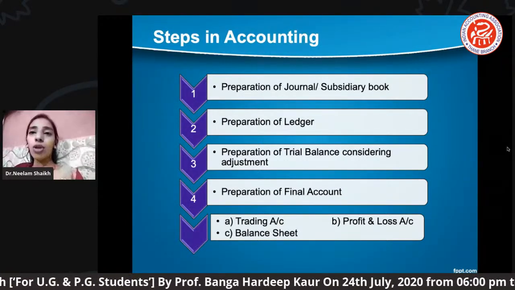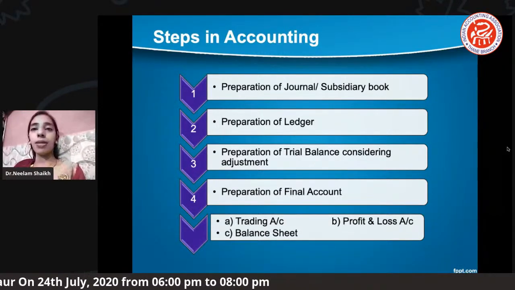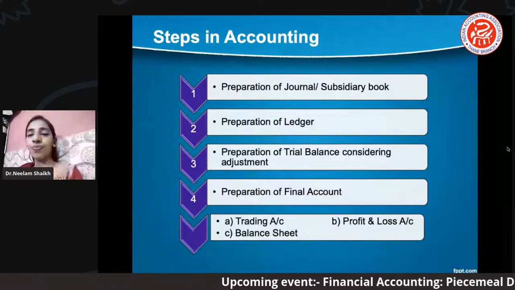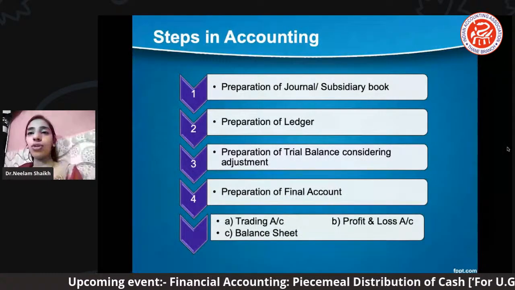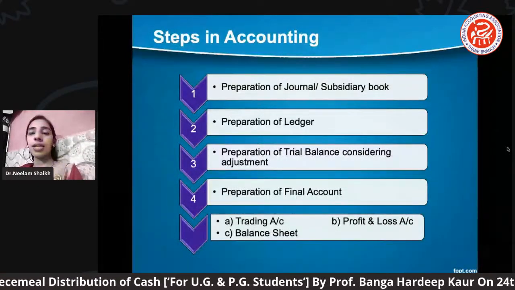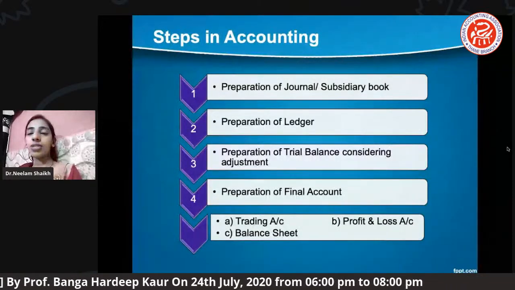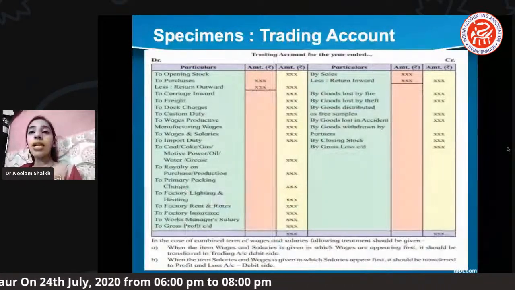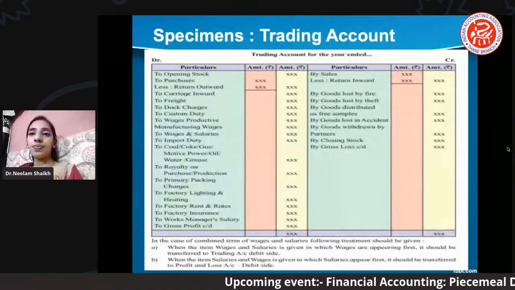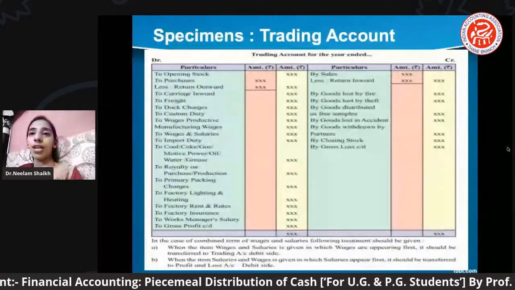All of this is given in your question itself. You will come to know in the question what capital method the firm has opted for, and accordingly we are supposed to do the calculation. So, as I have told you, we begin with the journal and subsidiary books and reach the last stage, the fourth step, which is the preparation of the final account. Moving ahead to the next, we will study the different specimens of trading account, or we can call it a pro forma of trading account.